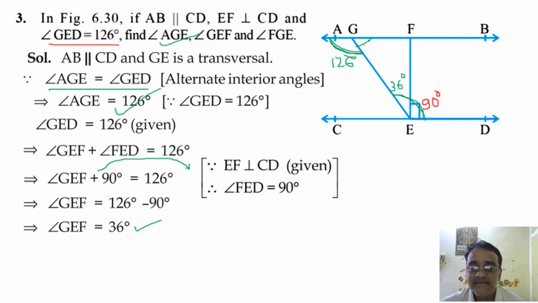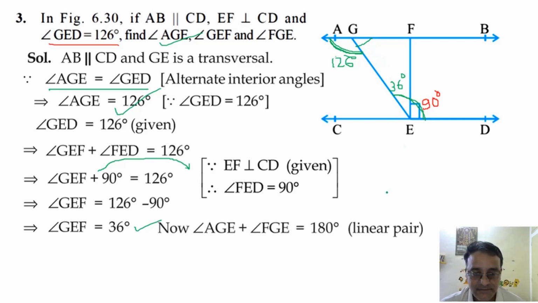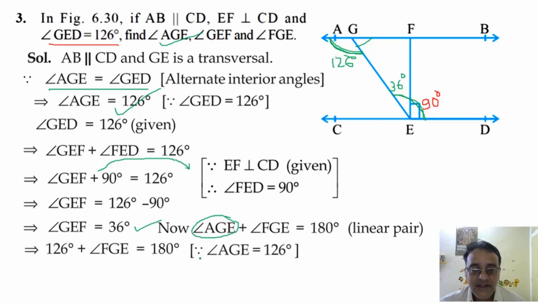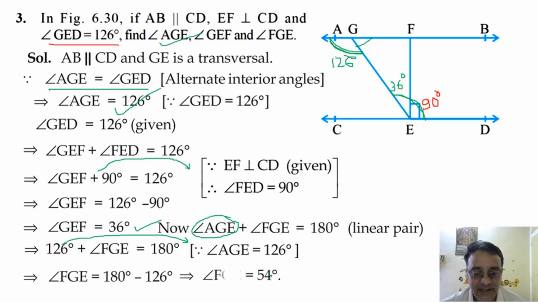अब ये वाला निकालना है. So how will you find this value? By using linear pair. Otherwise you can use the sum of co-interior angles on the same side of the transversal also. Okay, but linear pair ज़्यादा easy है. Though the sum of these two angles is 180 degree, and this angle we already got, it is equal to 126 degree. So we'll shift 126 to this side. It will become minus 126. 180 degree minus 126. How much we will get? 54. Right. So we'll get 54 degree. So this is the final answer. Any doubt in this question? No, sir. Okay.